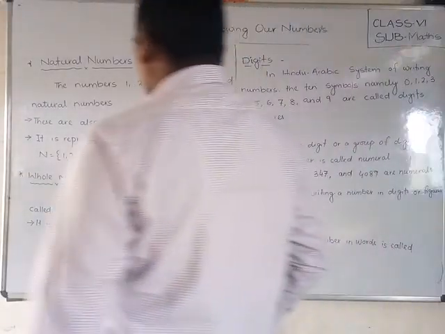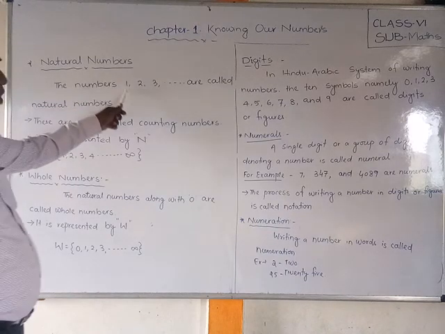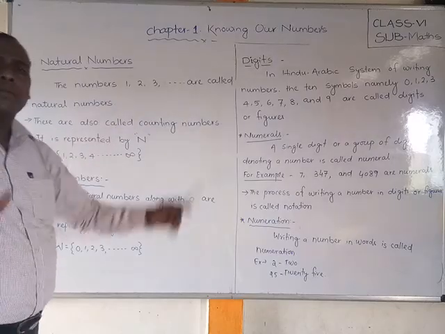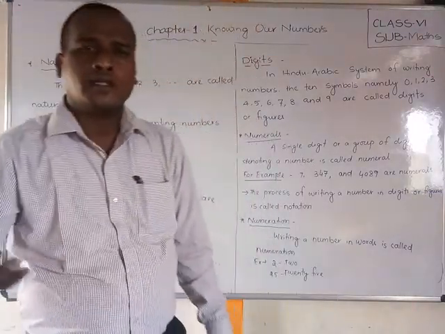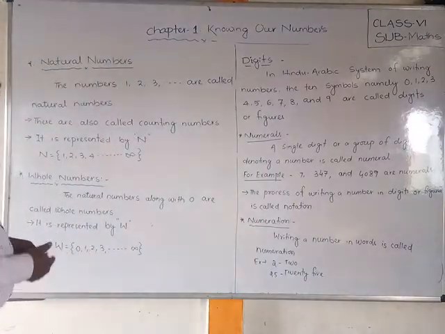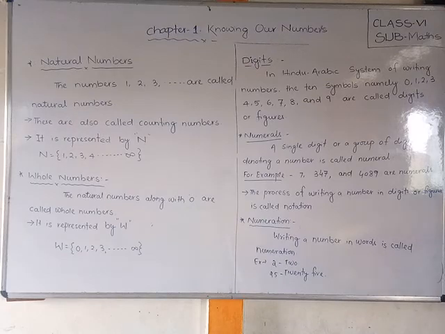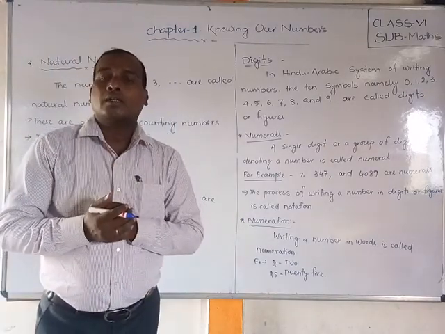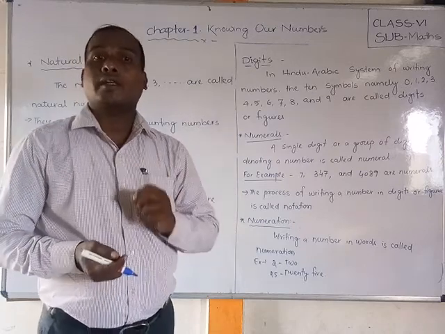Now write down the definition first of all. The numbers 1, 2, 3, dot dot dot, up to infinity, where the dots mean maybe 4, maybe 5, maybe 6, maybe 7, maybe 10, maybe 100, up to infinity, are called natural numbers. These are also called counting numbers. I explained to you, students, that these are called counting numbers because we use these numbers for counting.